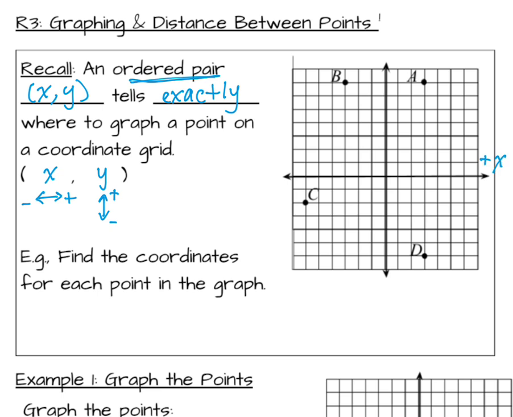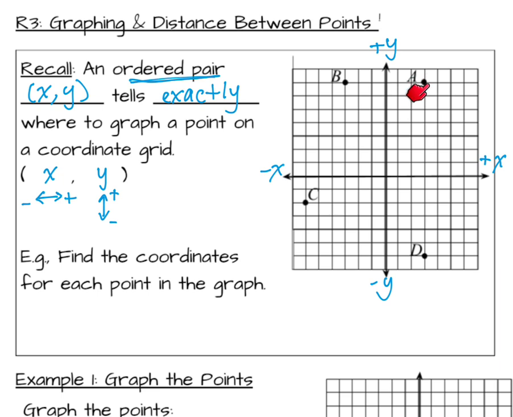So let's label our coordinate grid. This is the x-axis, and positive x is to the right, negative x is to the left. This is the y-axis, and positive y is up, and negative y is down.